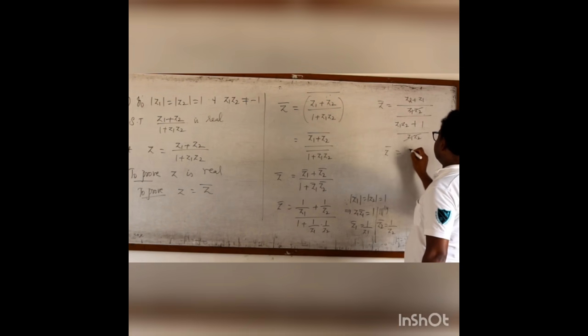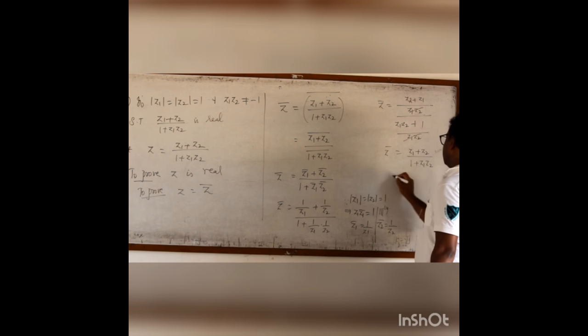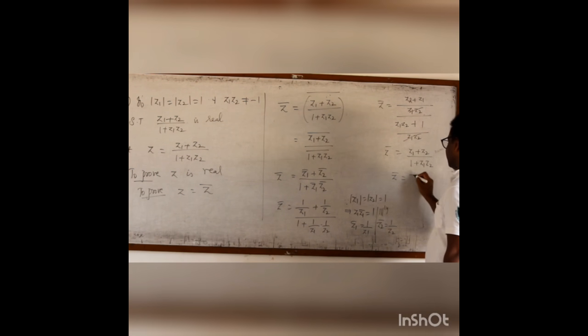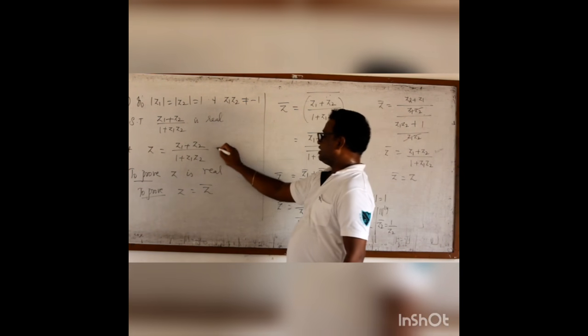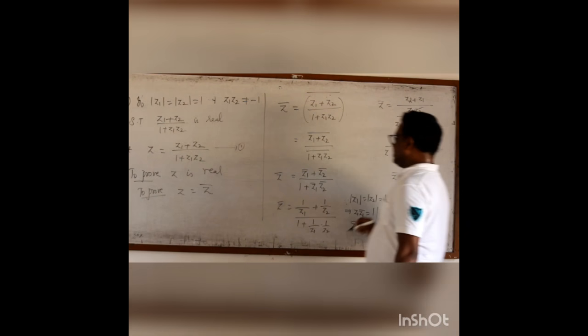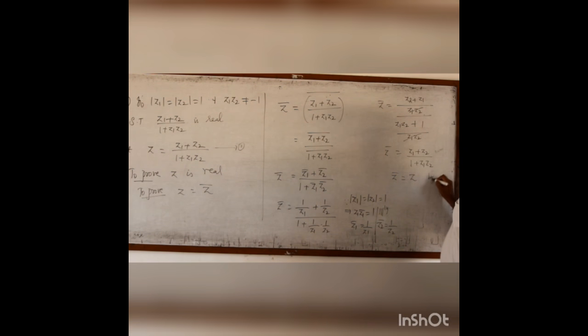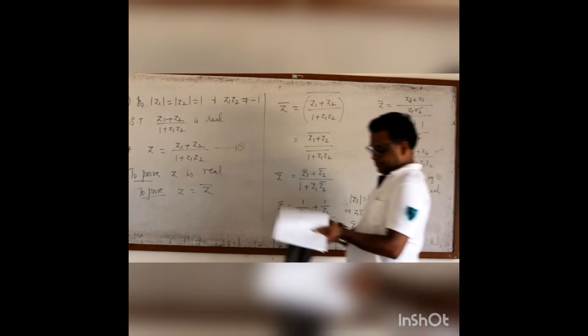I can rearrange and write (Z1 plus Z2) by (1 plus Z1 Z2), which is nothing but our Z. So when Z and Z bar are equal, then this implies Z is a real number.